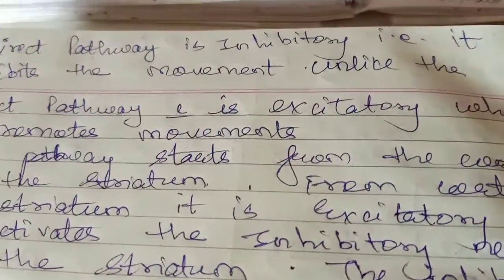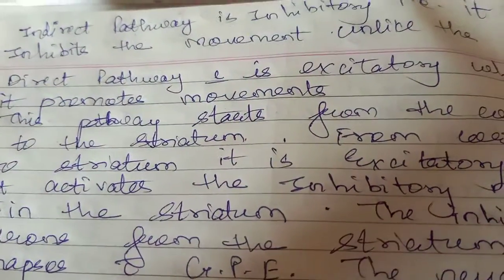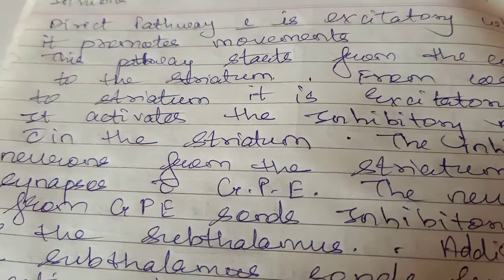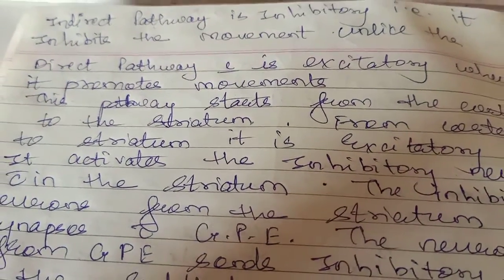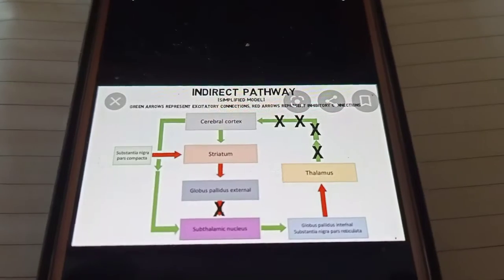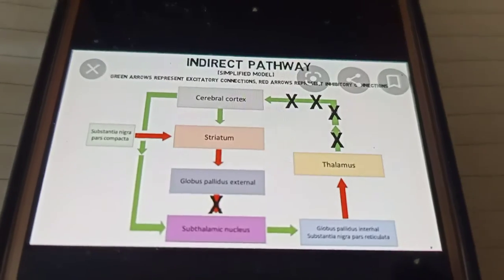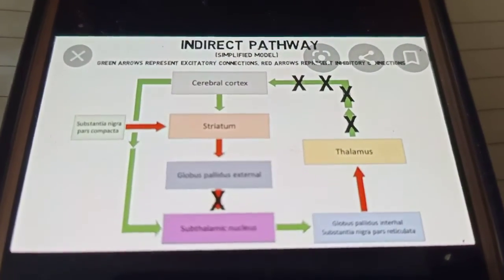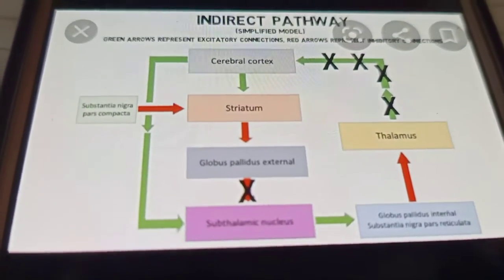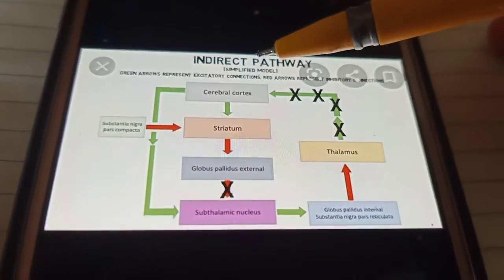The indirect pathway is inhibitory, that is, it inhibits the movement, unlike the direct pathway, which is excitatory, where it promotes movement. Okay, so here is the indirect pathway. The direct pathway is excitatory and the indirect pathway is inhibitory.